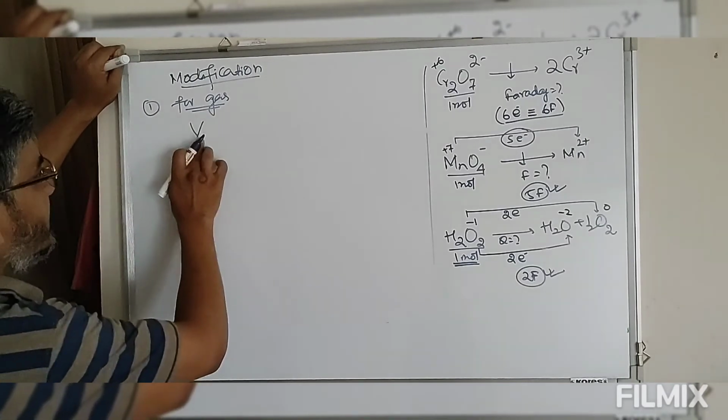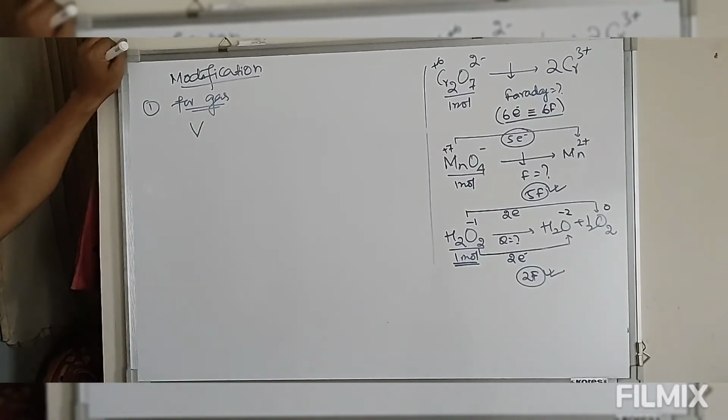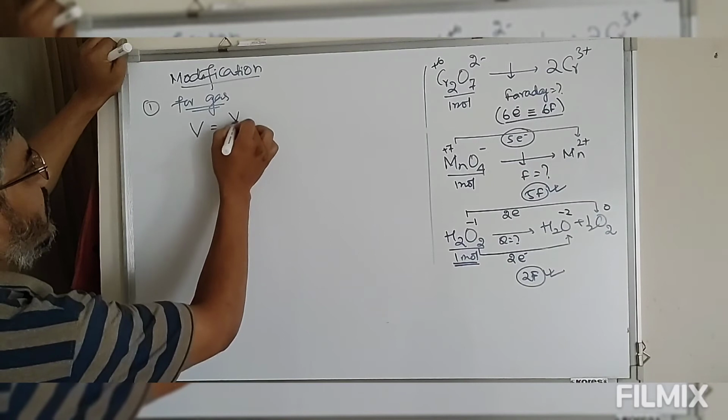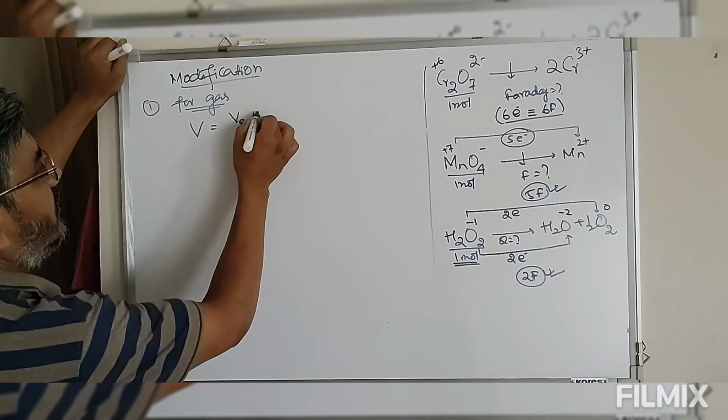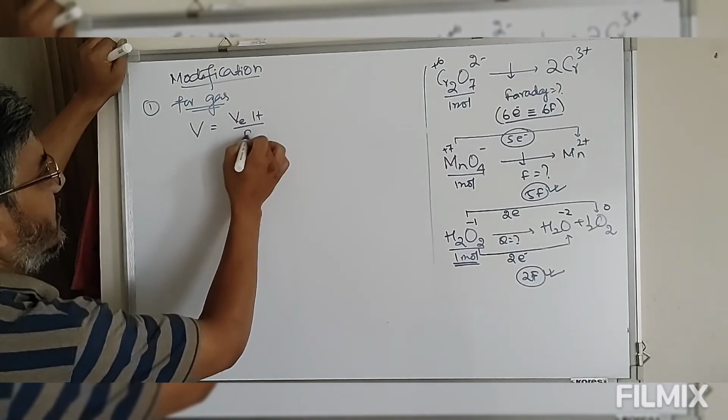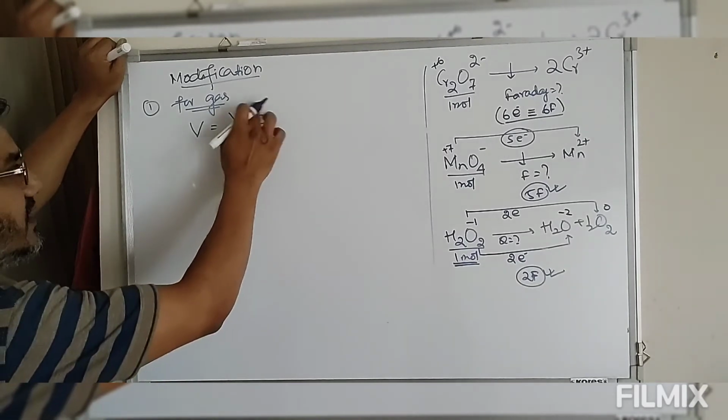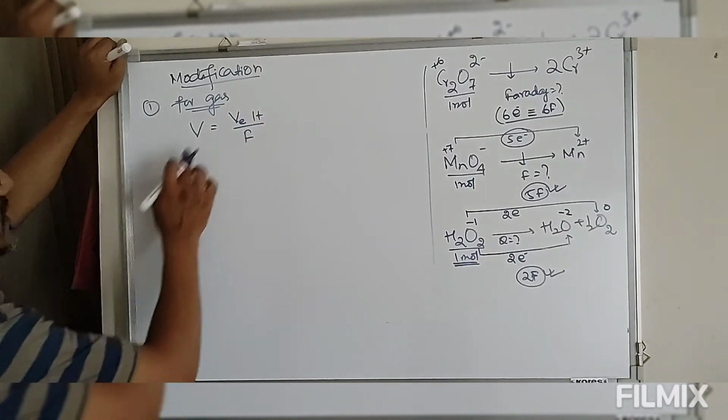The volume of the gas produced at the respective electrode equals the equivalent volume times IT by F, where I is the current, T is the time, and F is the Faraday constant.